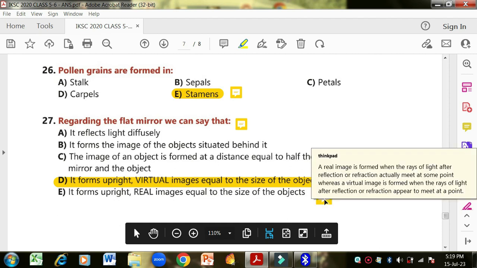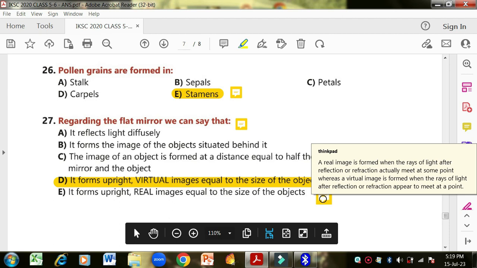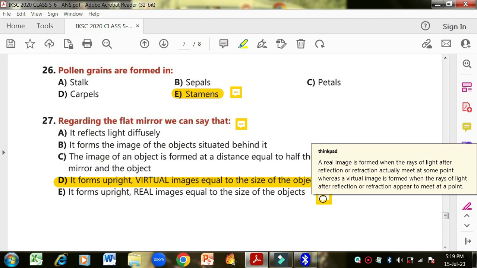This is wrong. Okay, a real image is formed when the rays of light after reflection or refraction actually meet at some point, whereas a virtual image is formed when the rays of light after reflection or refraction appear to meet at a point. What is the difference between real and virtual? In a virtual image, the light rays do not meet at a real point. But in a real image, the rays of light meet at one point, so that's why it gives you a real image. But the flat mirror gives you a virtual image. You have to remember this.